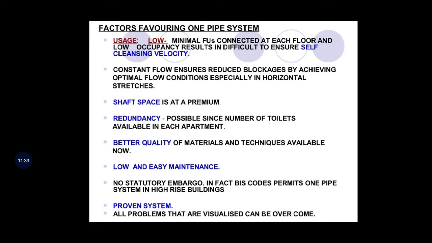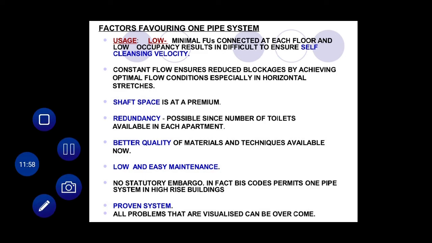Redundancy is possible since a number of toilets are available in each apartment. Better quality of material and techniques are available now. Maintenance is low and easy. There is no statutory embargo. In fact, BIS codes permit the one pipe system in high-rise buildings. All problems that are visualized can be overcome.